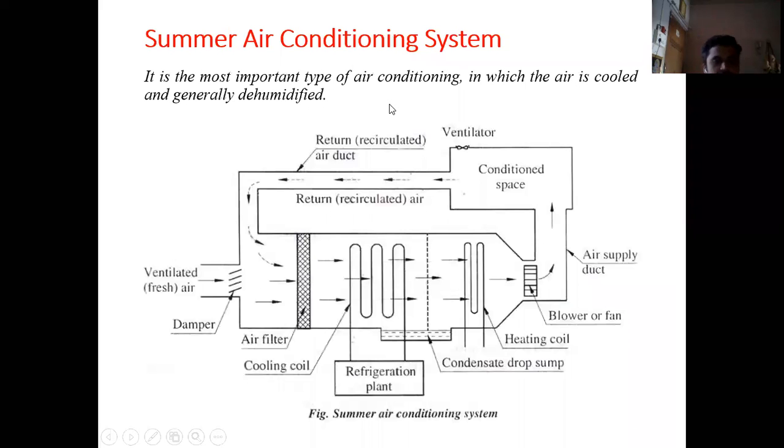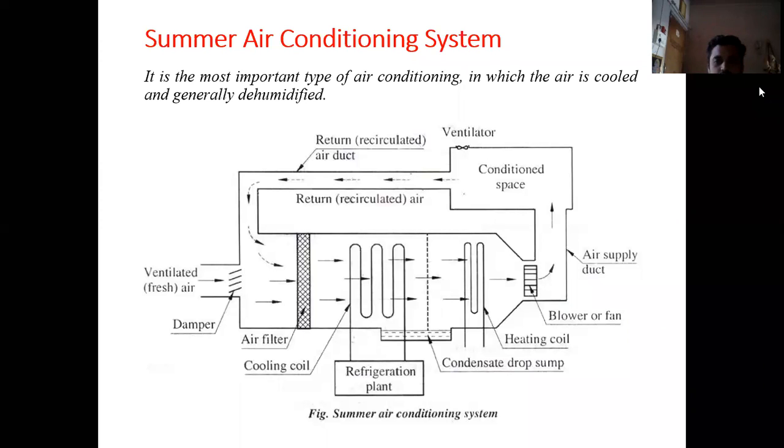In summer, as you all know, the quantity of water particles present in the air is large, so we generally need to dehumidify the air. Whenever we install an air conditioner in summer, we need to provide one which is capable of cooling the air and dehumidifying it. Such an arrangement is generally made in the air conditioner. Here we can see the conditioned space or room where we need the required temperature and relative humidity of air.